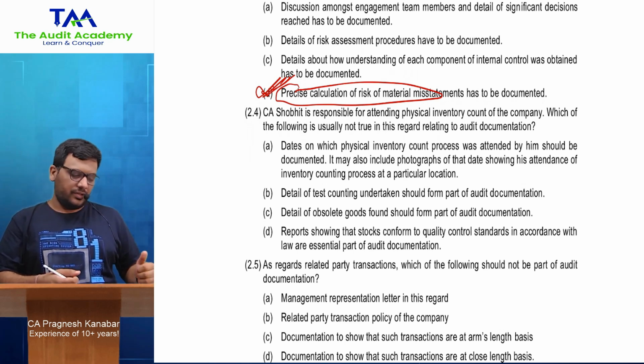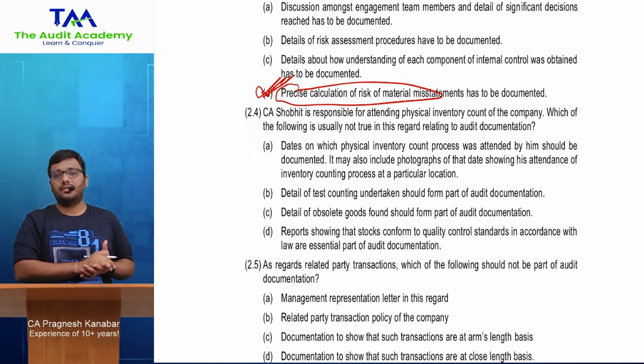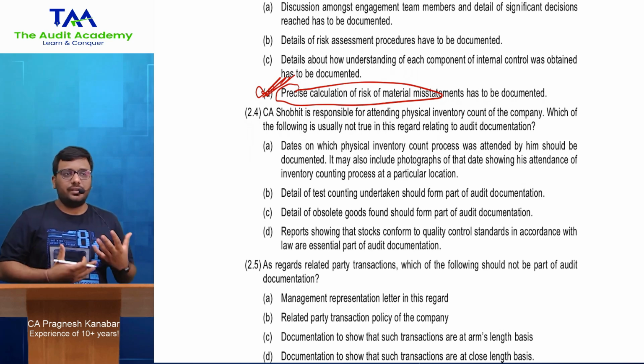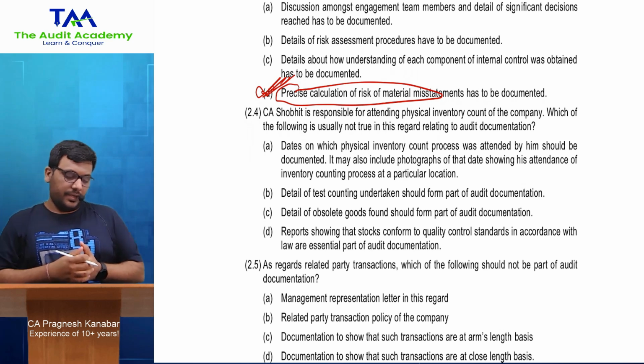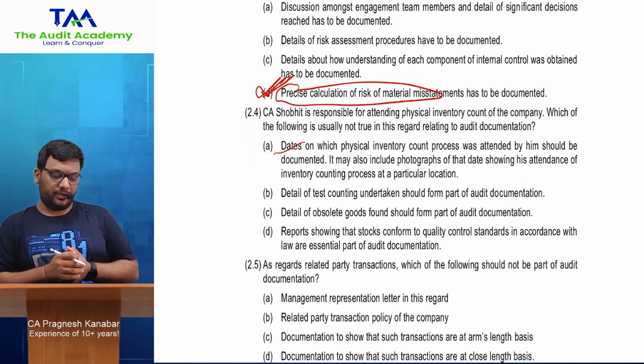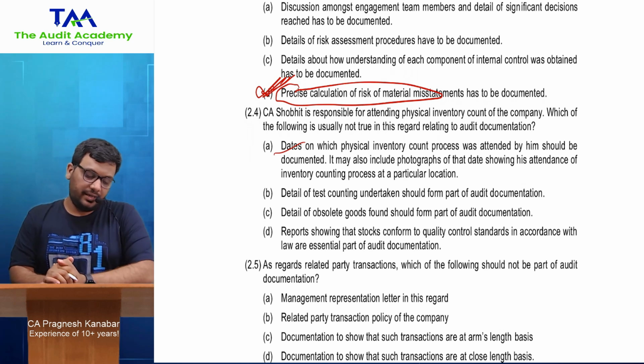All right. So let us understand. You will be able to find the odd one out if you know this thing conceptually. Inventory audit and stuff, it is in SA 501, chapter 3. Dates on which the physical inventory count process was attended. Obviously, dates are important in my life. Should be documented. It may also include photographs of that date showing his attendance.